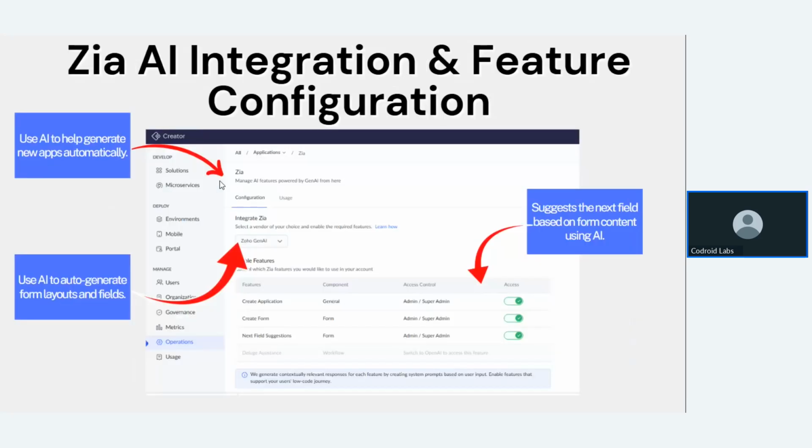After that they also have Zia integrations. Suppose you want to create any further workflows or any further forms, you can use the Zia integration features inside your Zoho Creator. Inside the operation, integrate with Zia, and just use the API keys. You can also try it. You can also build these applications.